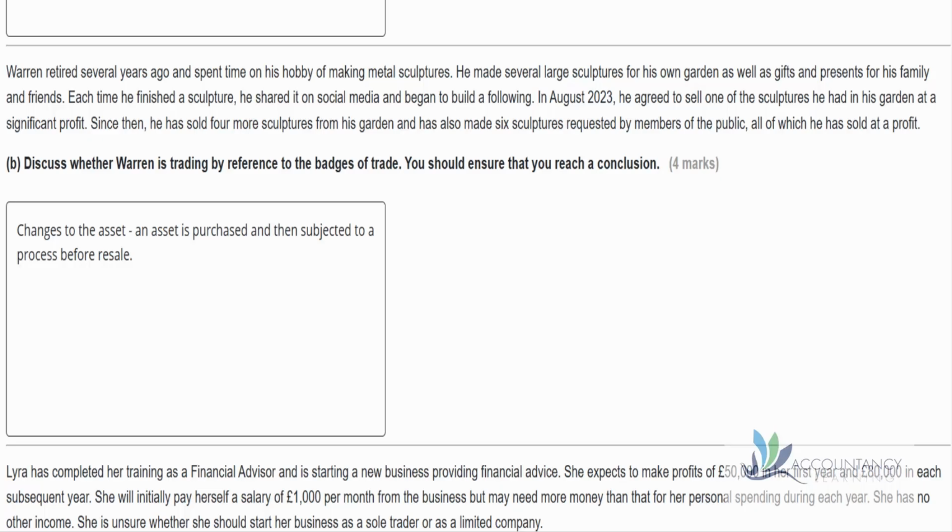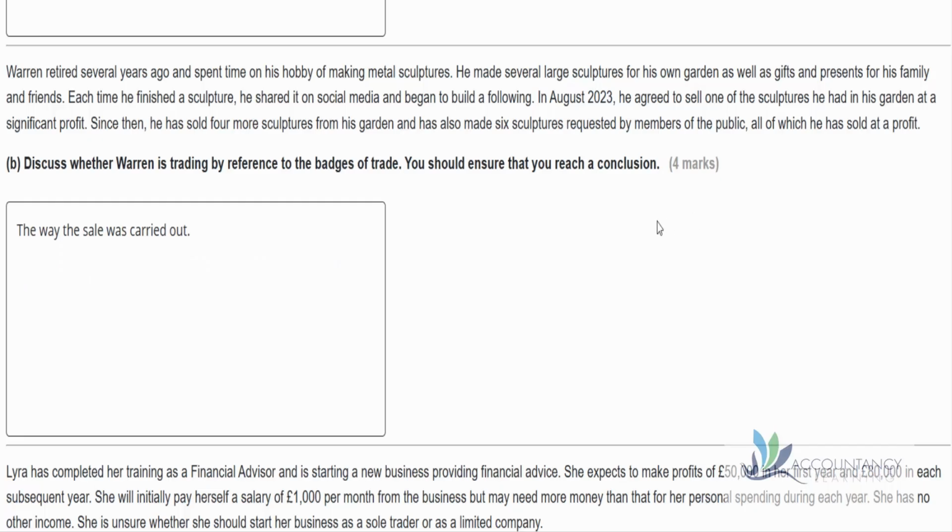But it's not like Warren is simply buying sculptures and then selling them to other people. For example, imagine I just bought an antique for my home. I wouldn't do anything to it, but I might sell it on to somebody else in the future. That isn't trading. I've not done anything to that antique. It's just been sitting in my house. So in this case, it is quite different. Warren is making something out of the metal, and that would suggest that the asset is changing and therefore trading.